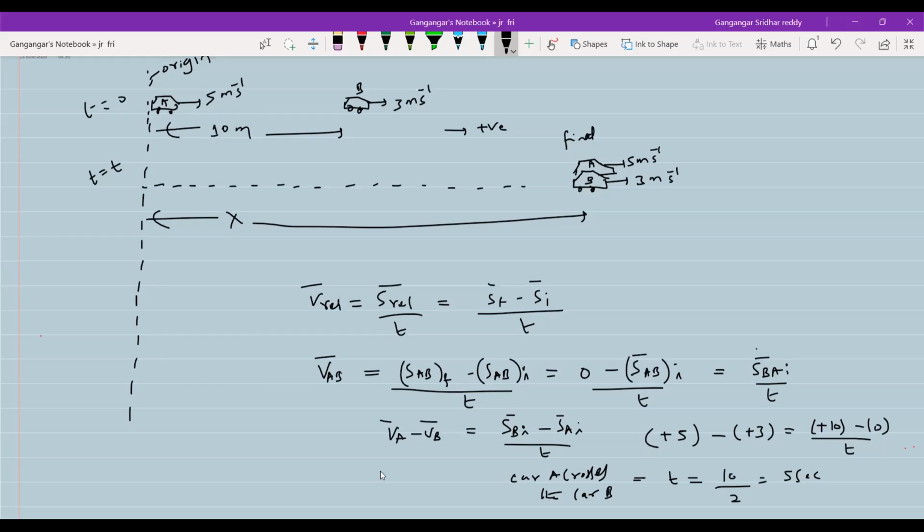So in that case, what should I write for SAB? SAB, I should write it as plus 10. SAB initial has to be substituted. Take down, just notice this, we'll go for the next condition. Sir, we consider right as the positive direction, towards right, no? I gave that one. Okay.